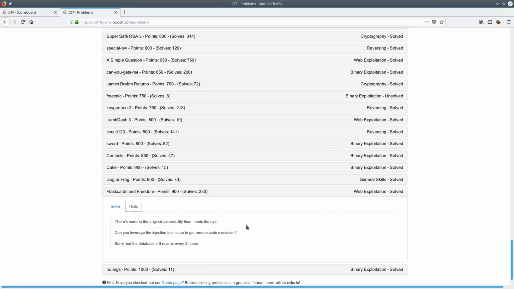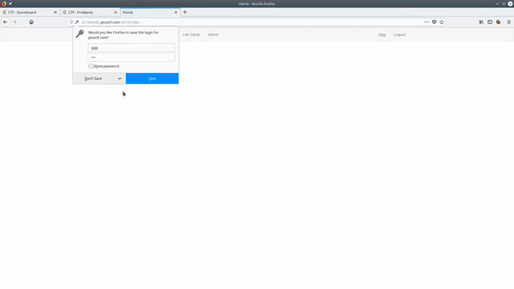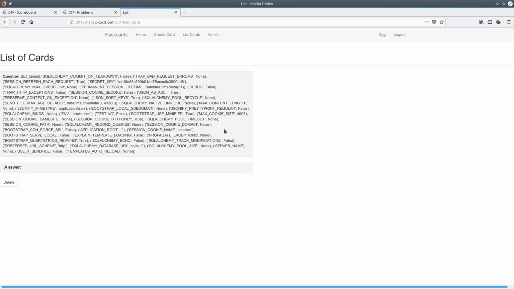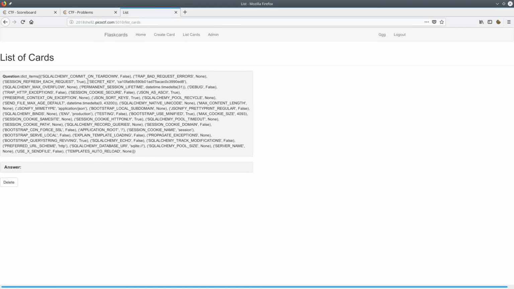So these first two hints make me think this question is going to be pretty similar to the first question. Register an account. I'll try out the injection just to make sure it's still there. Okay, so it still works, but when you look at our config items, you see we don't have the flag here. Now, something I didn't try is that there's another secret key right here. I wonder if you could just use that secret key to become admin again, like the last question. But I thought about that, and even if that was the solution, it clearly wasn't the intended solution.